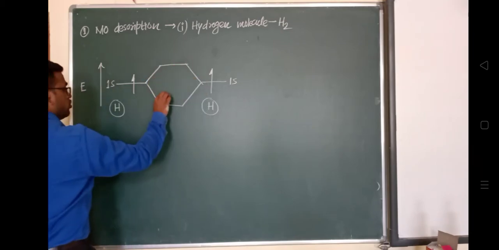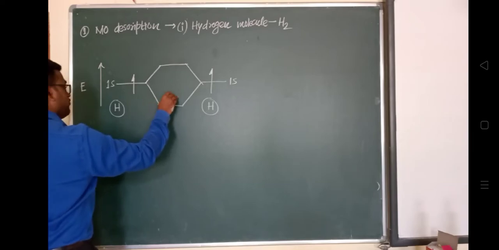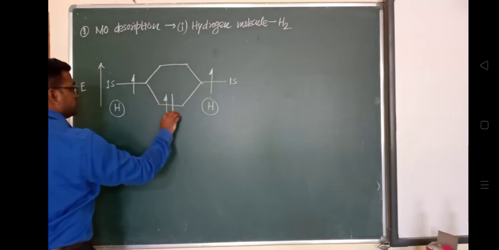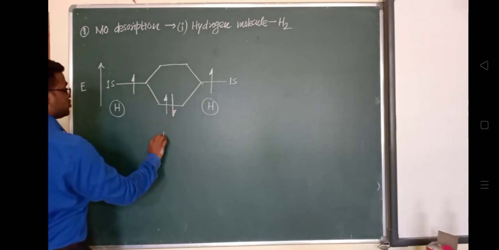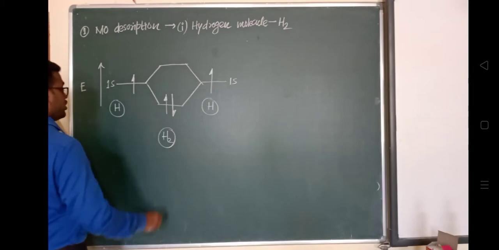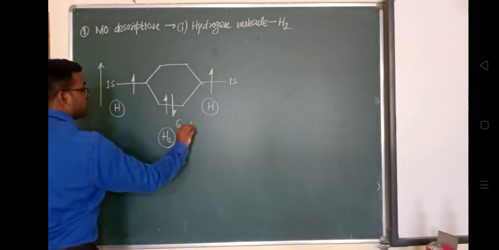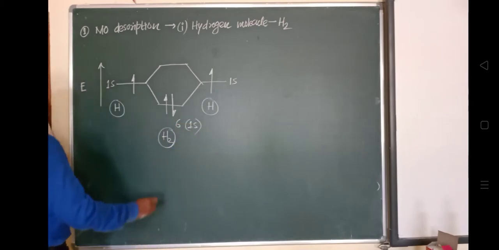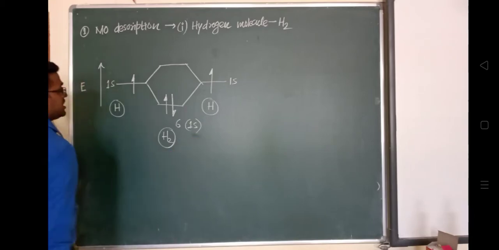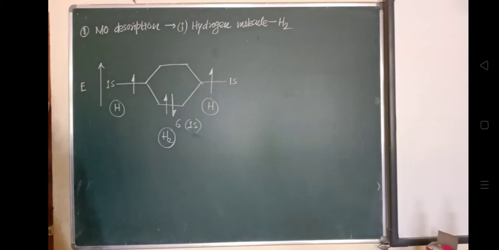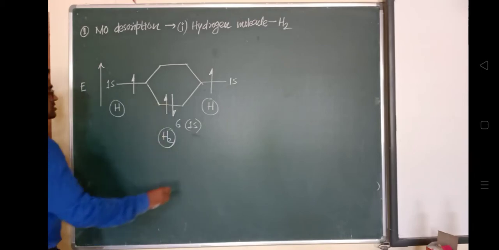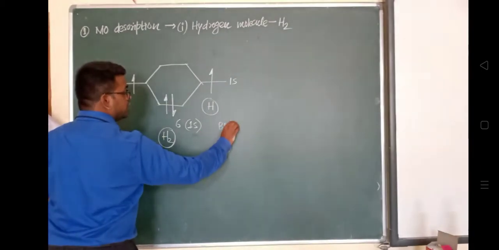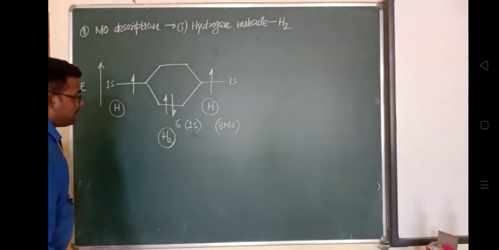When they get added, this will form an H2 molecule with sigma 1s. They will occupy this orbital and form a molecular orbital that is called the bonding molecular orbital, and we have already seen that.